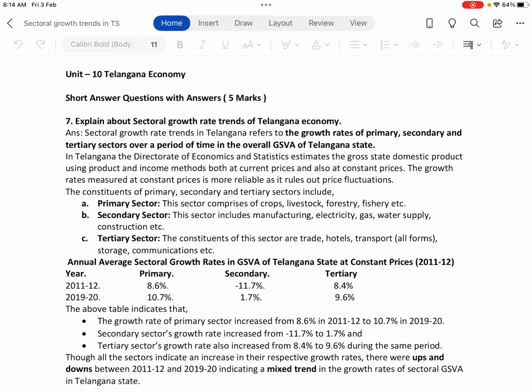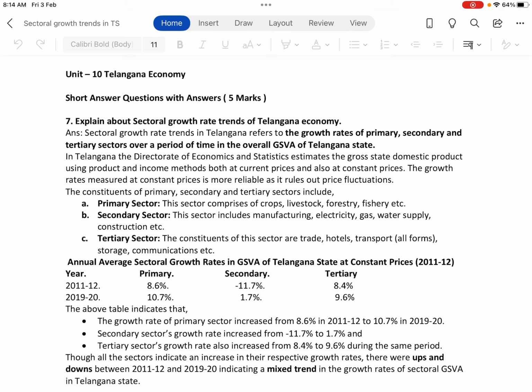In Telangana, the Directorate of Economics and Statistics estimates the gross state domestic product using product and income methods, both at current prices and also at constant prices. The growth rates measured at constant prices are more reliable as they rule out price fluctuations.